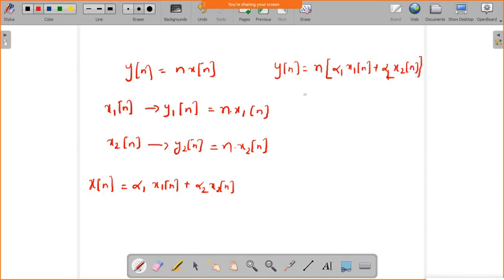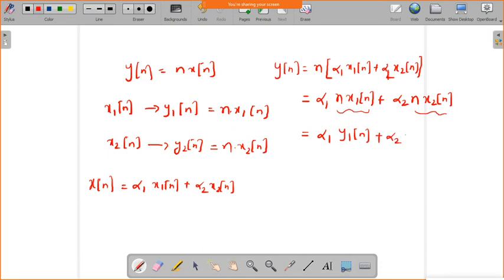If you multiply this out, what you will get? Alpha 1 into n x1 of n plus alpha 2 n into x2 of n. Now we can write it as alpha 1 into y1 of n plus alpha 2 into y2 of n.